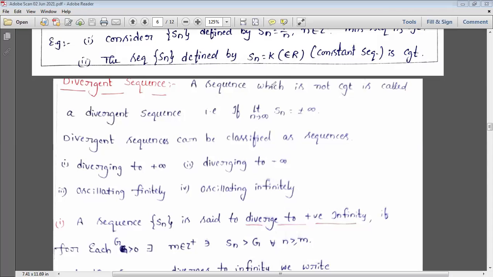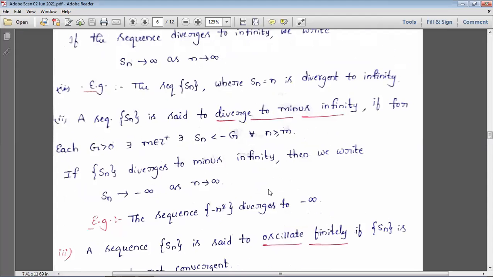See here, a sequence which is not convergent is called a divergent sequence. Which is not convergent, obviously we'll say that it is divergent. That is the definition we wrote here: limit n tends to infinity, Sn is equal to plus or minus infinity. And divergent sequences are classified into four types: divergent to positive infinity, diverges to negative infinity, oscillating finitely, and oscillating infinitely. So total four types.